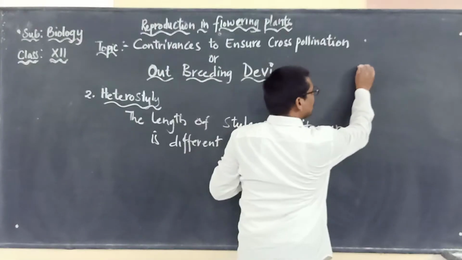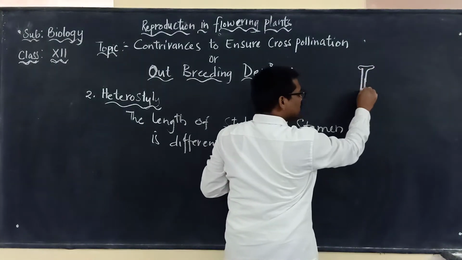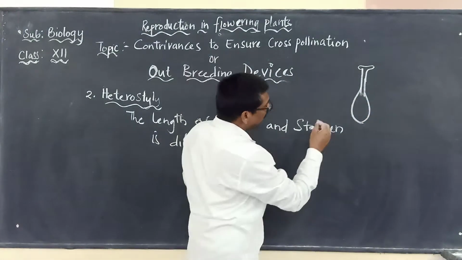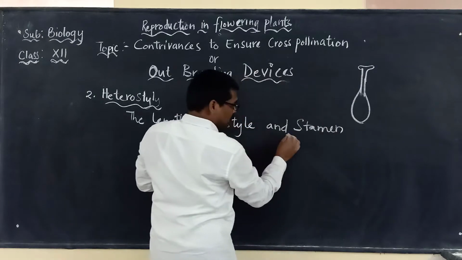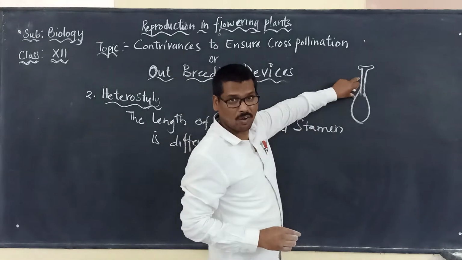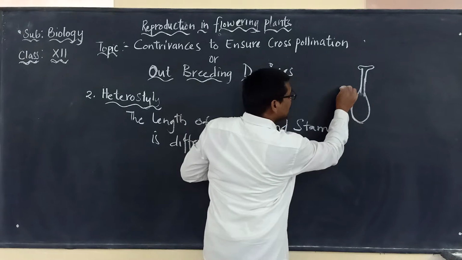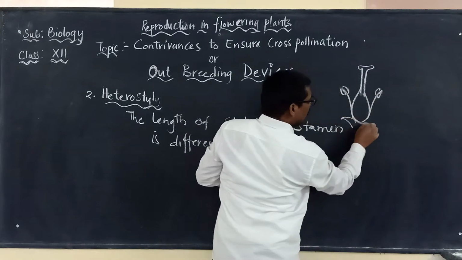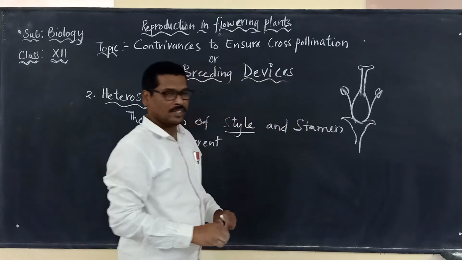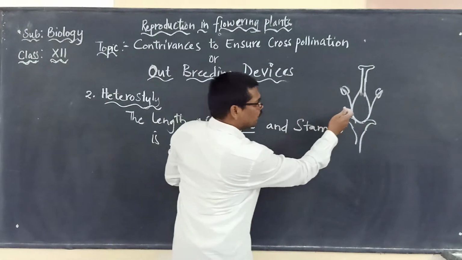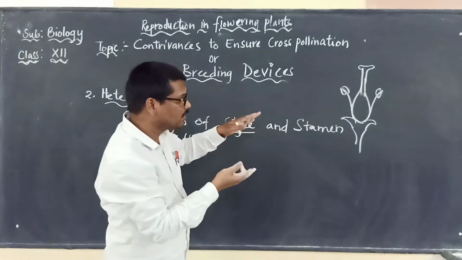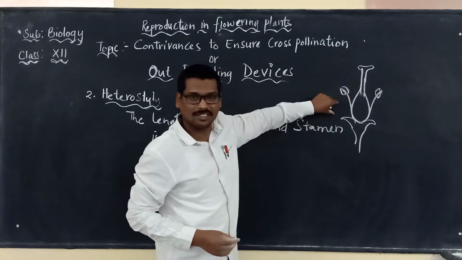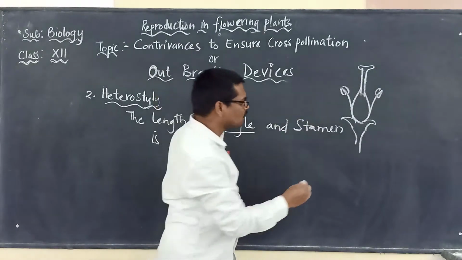Suppose in some flowers the style will be very long, whereas the anthers will be very short. If you look here, it is very clearly showing that the style is very long, whereas the stamens are very short. This type of arrangement is called pin.